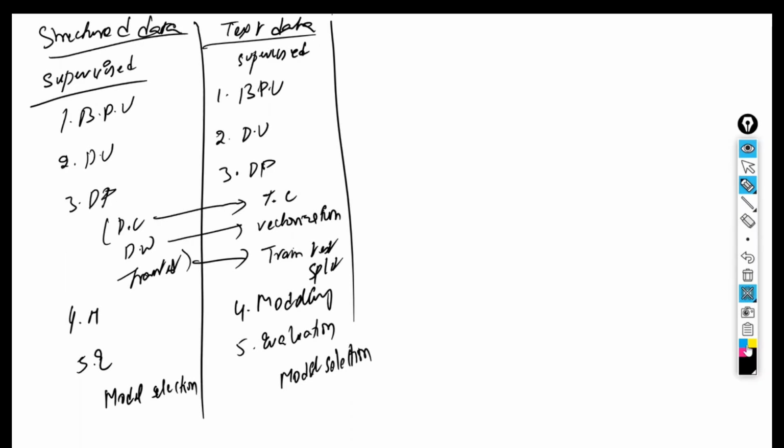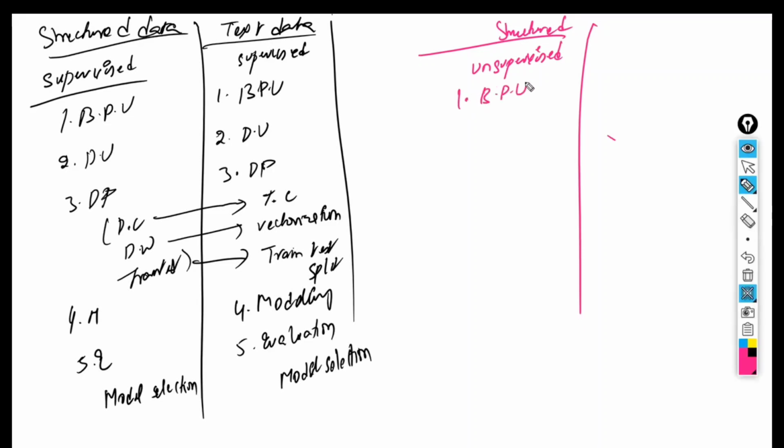Now coming to the same structured data, the unsupervised one. If you go with the unsupervised, what are the steps involved? First step, business problem understanding. Second one, data understanding. If you remember our K-means clustering, in the K-means clustering, the business problem understanding is that we have to cluster the customers. We have to divide the customers based on the common parameters. And the second one is data understanding. After that, we are going to do the data pre-processing. That is again data cleaning and data wrangling, that is encoding and missing values treatment, whatever it is.